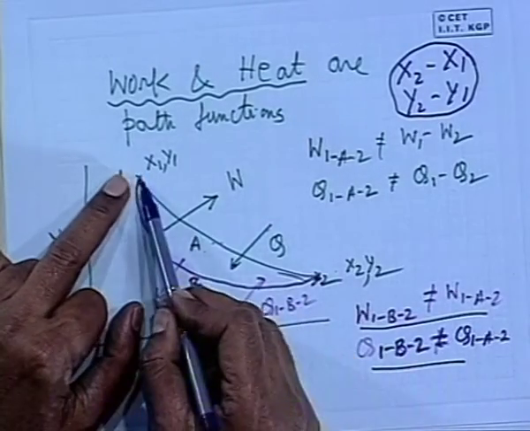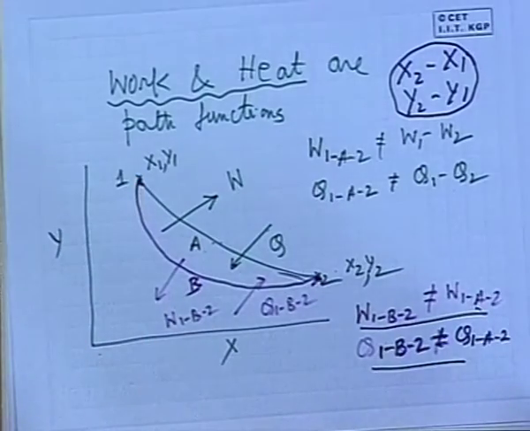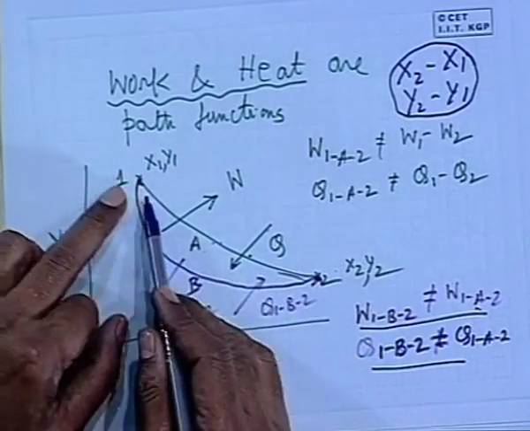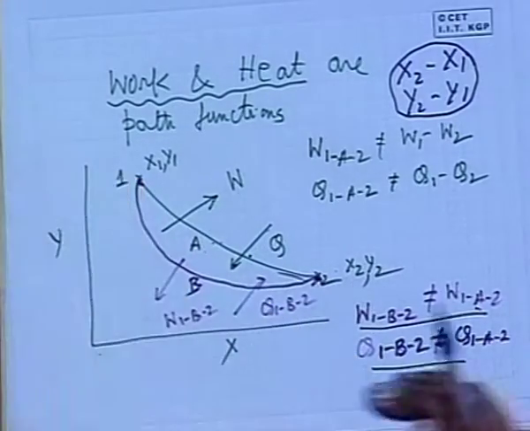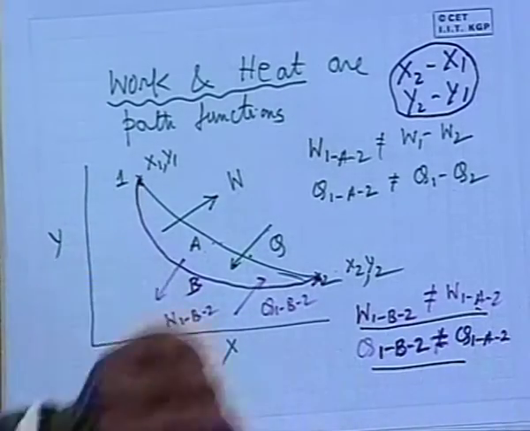So whichever may be the path, their changes will remain the same, whereas work and heat are not point functions, they depend only on the path. So the work and heat interactions in different paths will be different, and they are not ascribed to the state of the system. This is very, very important.